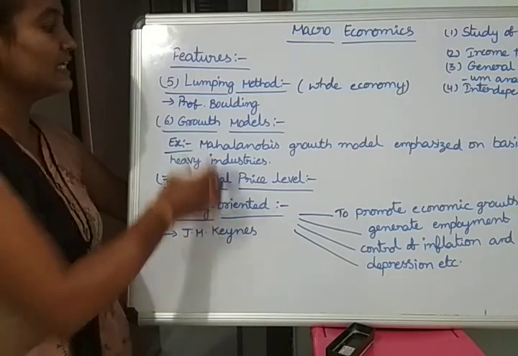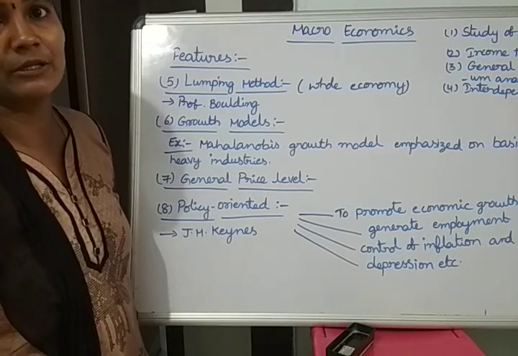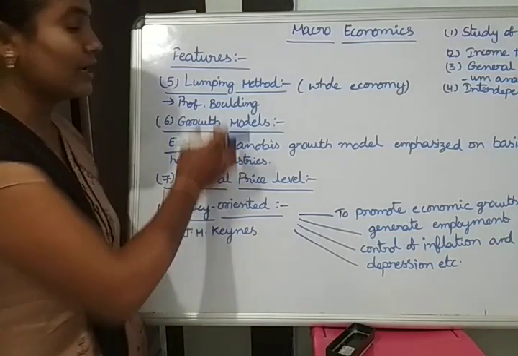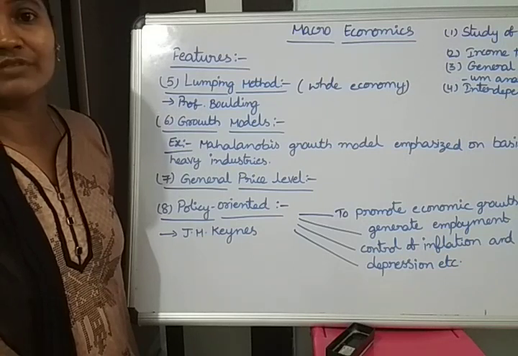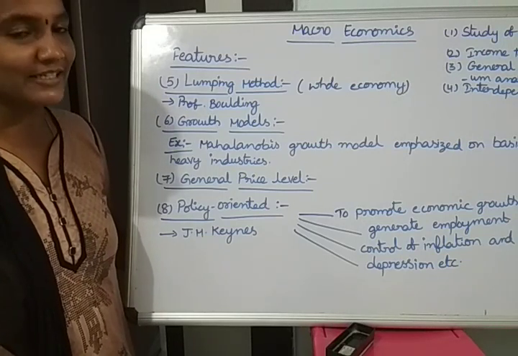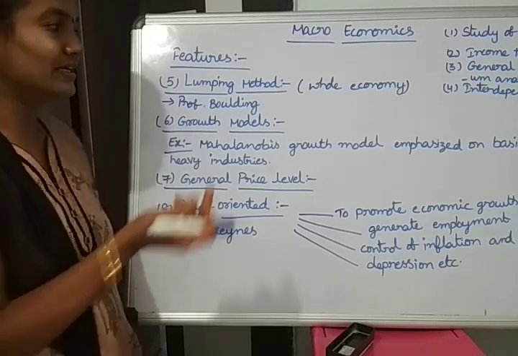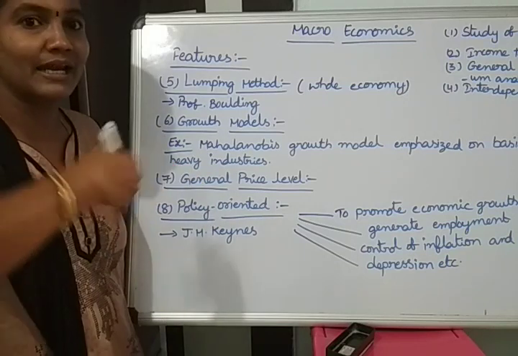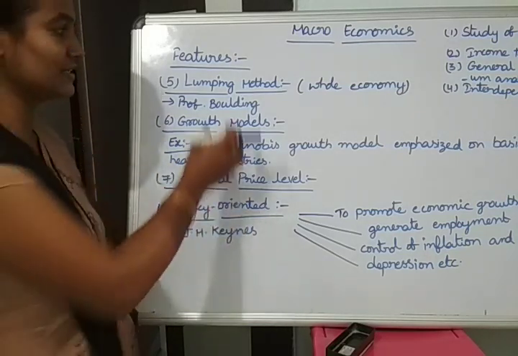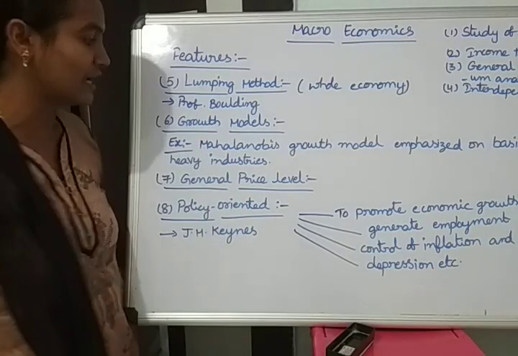For easy explanation, Professor Boulding took one example: macroeconomics deals with the aggregate of trees in the forest, not the particular characteristics of a tree. Taking one tree is micro. The complete aggregate of trees in the forest is macroeconomics.